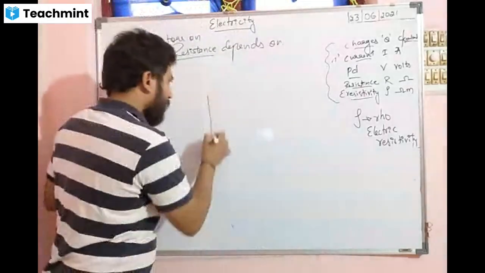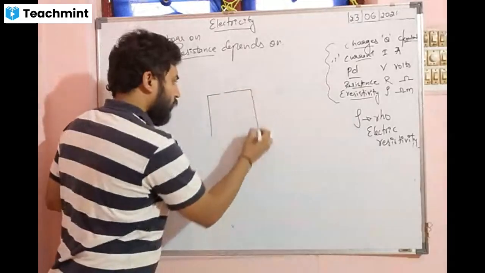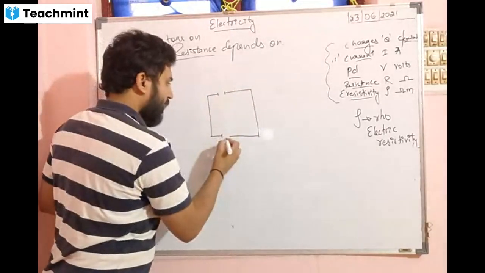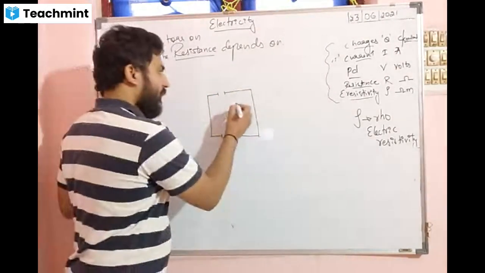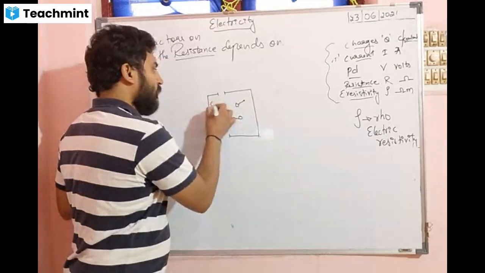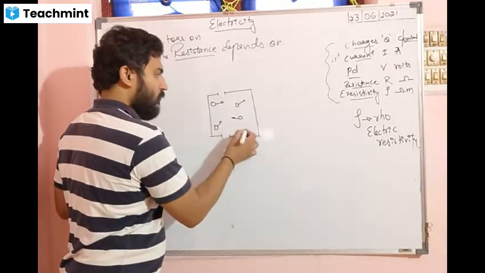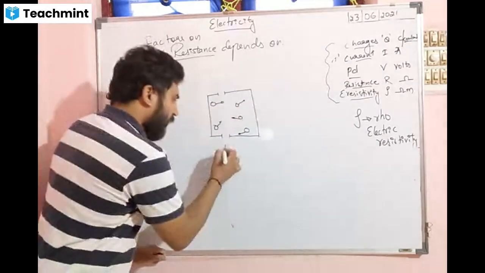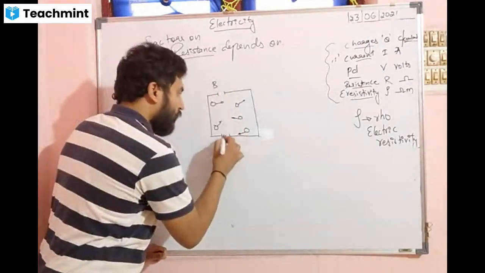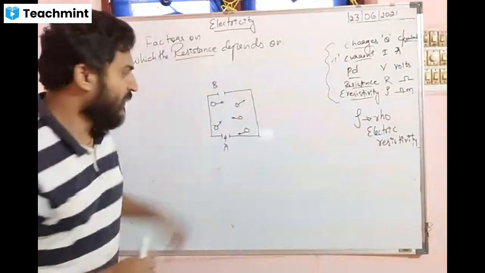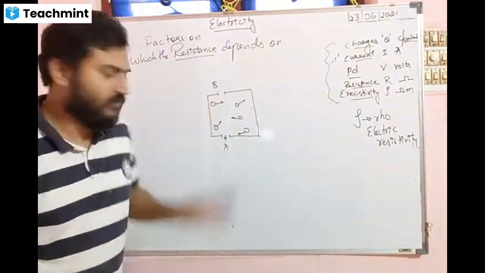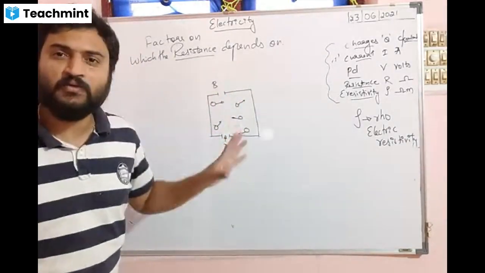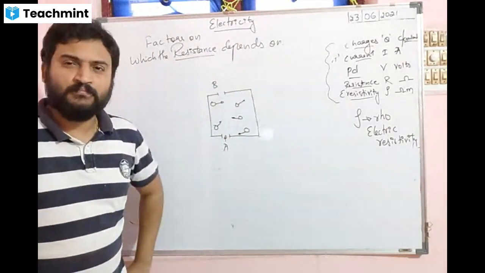Remember, I'll tell you a small example. Suppose you are standing in a room. There are two doors, and there are so many particles walking around inside in random directions. You have to pass from gate A to gate B. If these bodies are moving at very fast speed, is it easy or difficult for you to cross from here to there? Difficult.